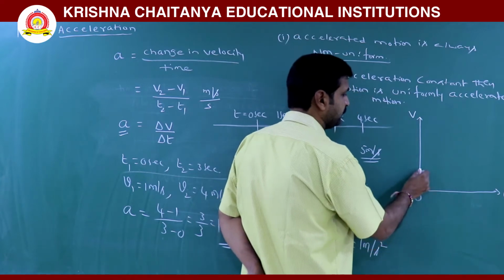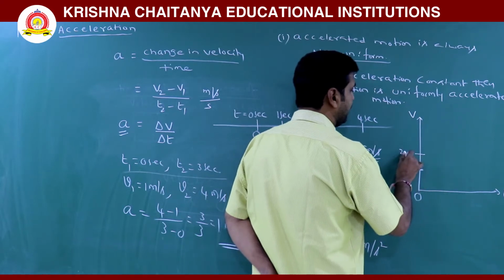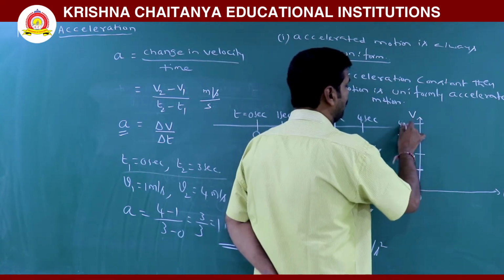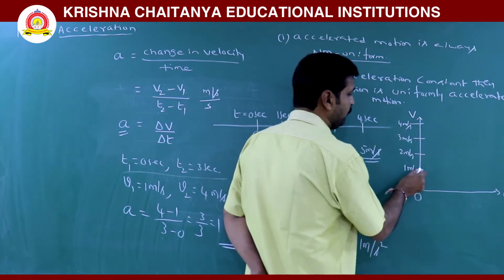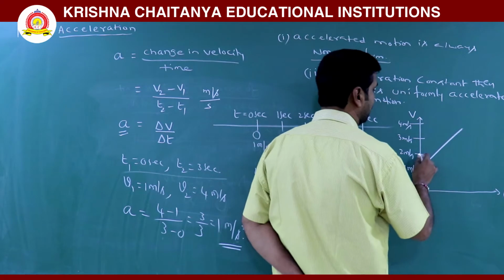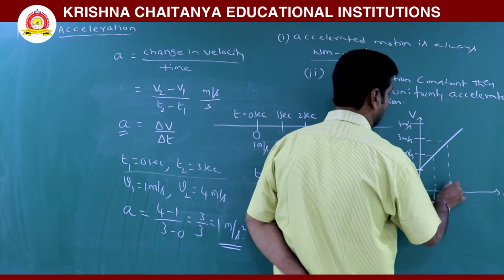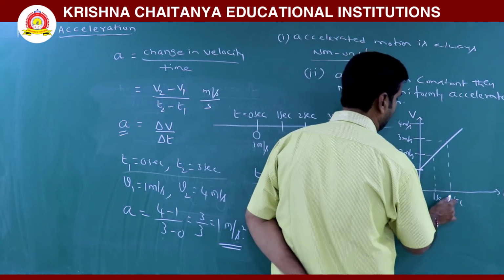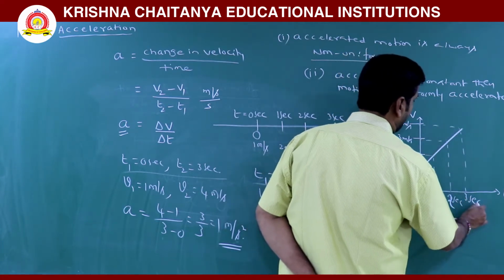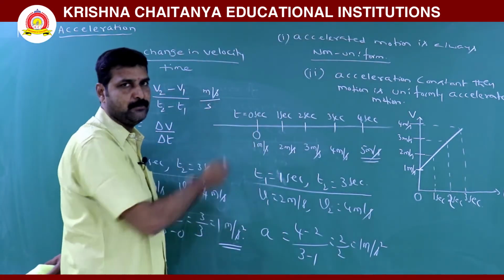at time 0 second, here 1 meter per second is there. Next 2 meter per second, 3 meter per second, 4 meter per second, like that. If you draw a graph, VT graph, this is a velocity time graph for this motion example.